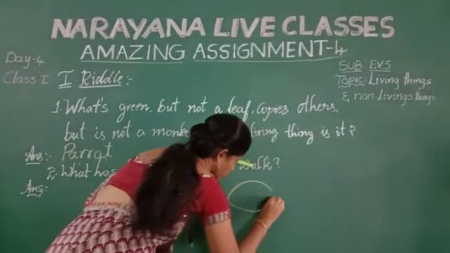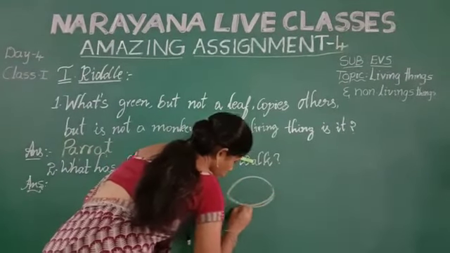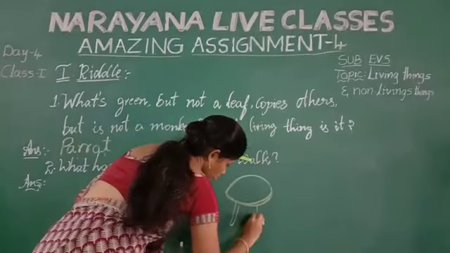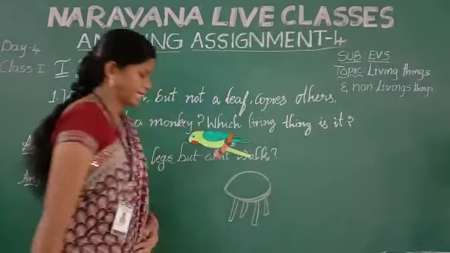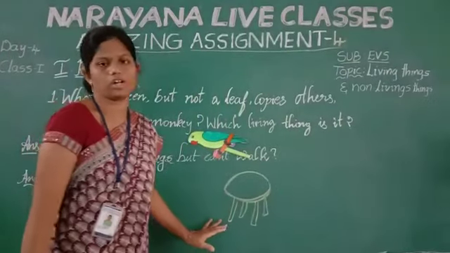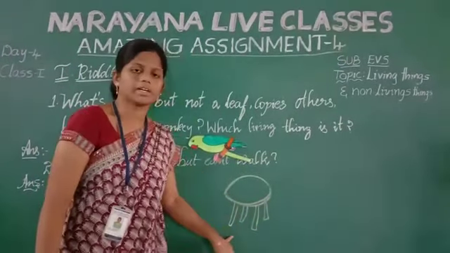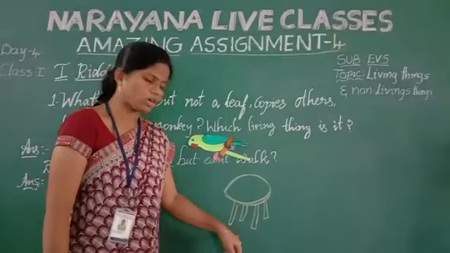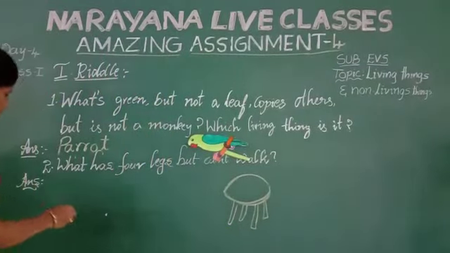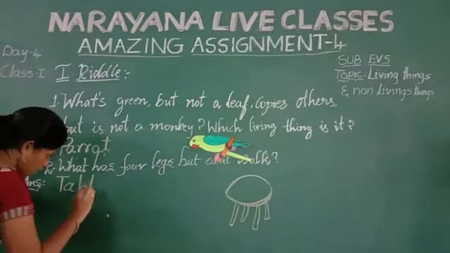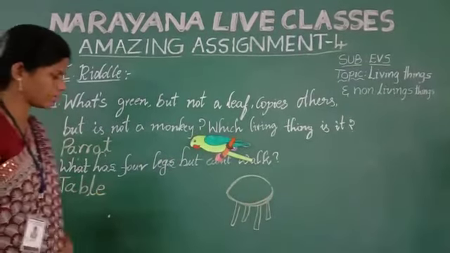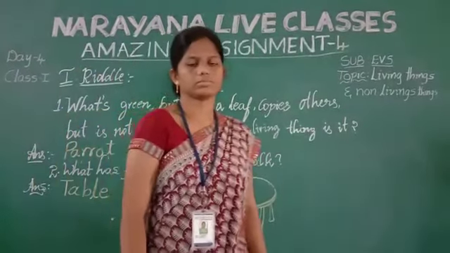Look here, all of you. Is it a living thing or non-living thing? It is a non-living thing. It has 4 legs but it can't walk. Why? Because it is a non-living thing. Answer is table. T-A-B-L-E. Table. So second one answer is table. Okay.